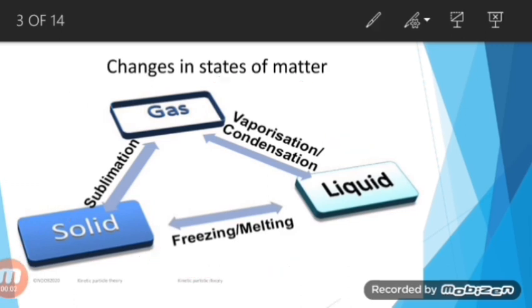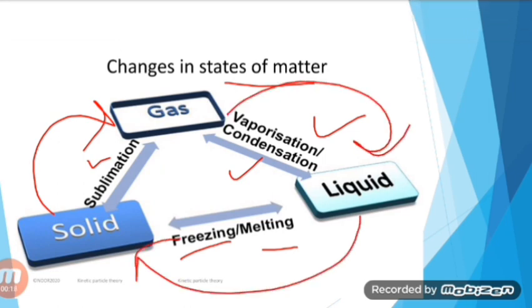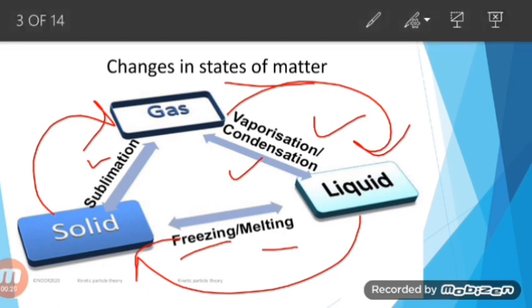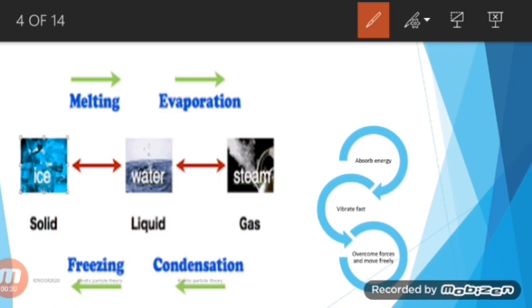There are various processes which are involved in the interconversion of states of matter, such as freezing, melting, vaporization, condensation, and sublimation. With the help of all these processes, solid can be converted into gas, gas can be converted into liquid, liquid into solid, and vice versa. I will explain all of these processes in detail in order to make you understand the different aspects of KPT. One of the very easy and common examples of the melting process is melting of ice into water.